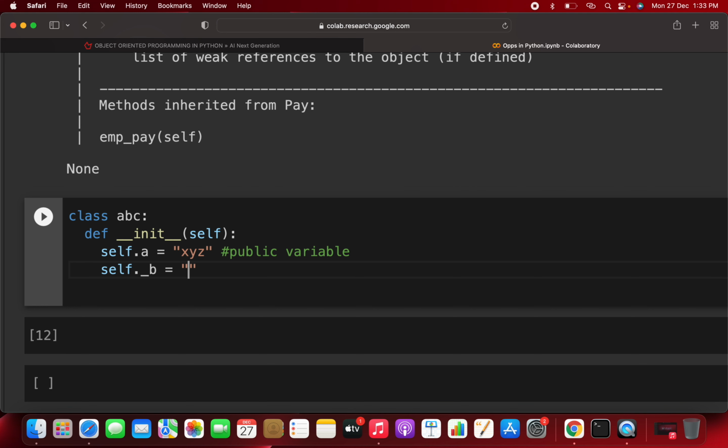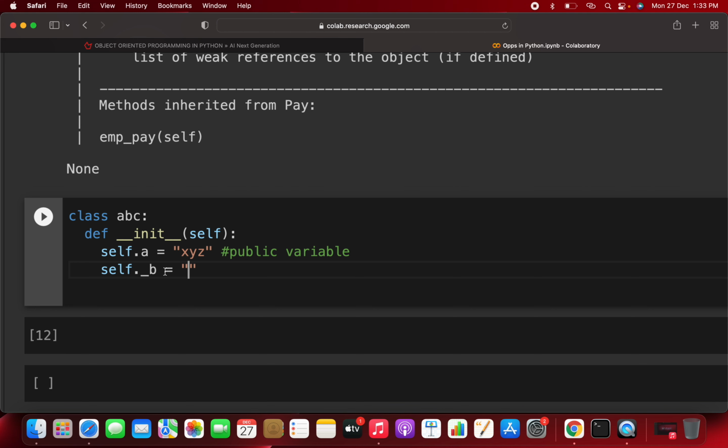At that time you go for the protected variable, meaning you are just protecting that variable, that's it. You can access that underscore b, but you can't change its value from outside.